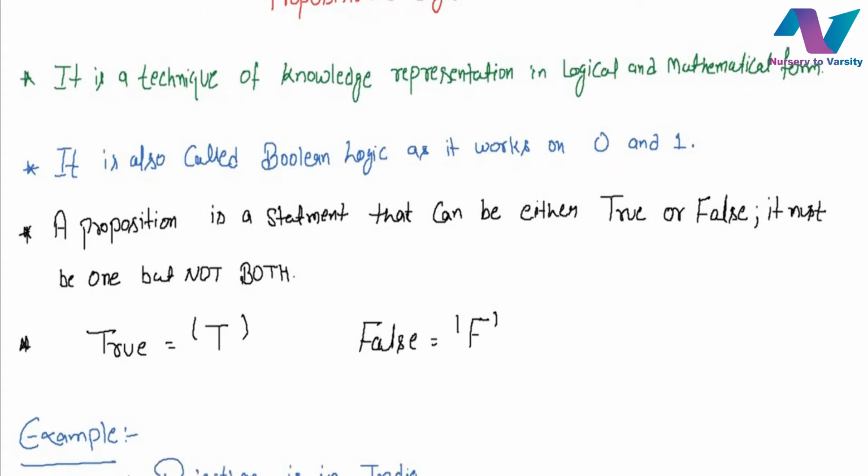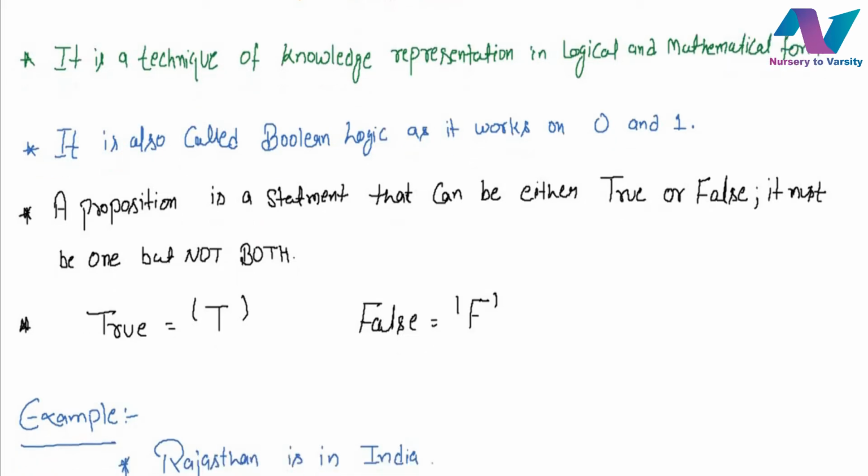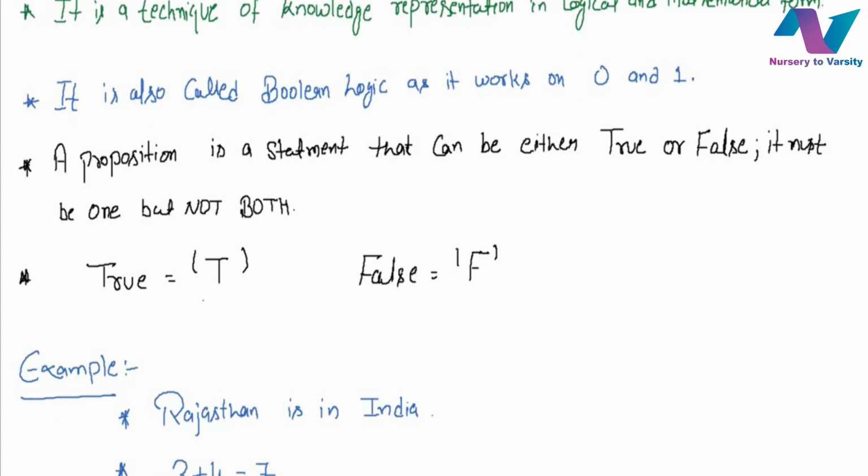A proposition is a statement that can be either true or false. It must be one, not both. We assign the value capital T if the statement is true, and capital F if the statement is false.